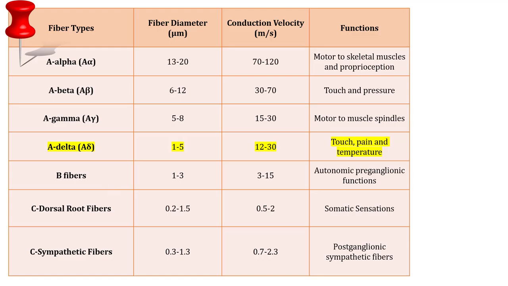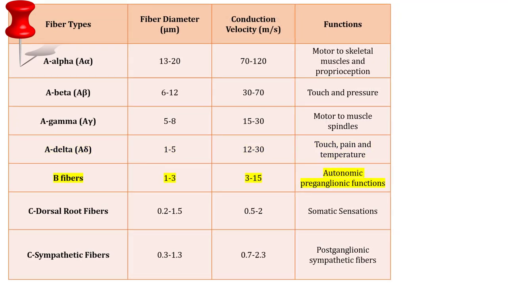And next we have B-type fibers. The fiber diameter here is 1 to 3 micrometer and the conduction velocity is 3 to 15 meters per second. And these fibers are autonomic preganglionic fibers. So when we study the autonomic nervous system, we will understand what autonomic preganglionic fibers are.